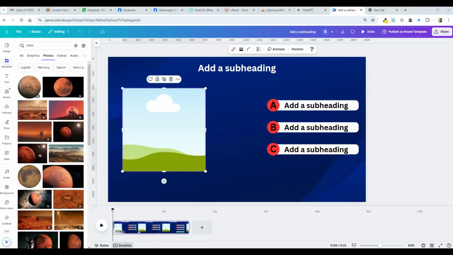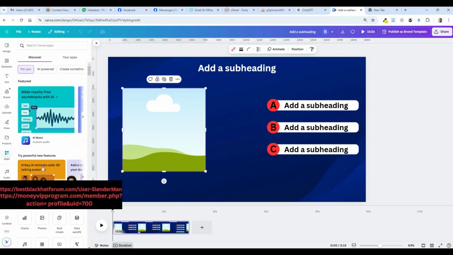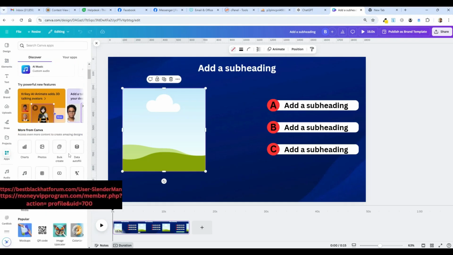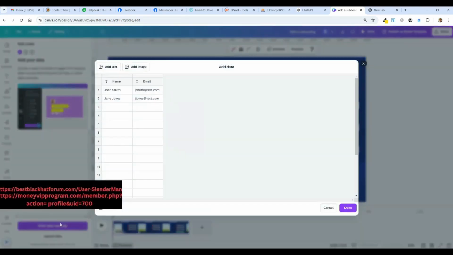Okay, I got all my pictures. I got more than 10, so I have a selection to use, and you'll see how those are used in a moment. I'm going to go now to do the bulk import, or they call it bulk create. So I have it here. If you don't see it right there, then go to apps, and it will be somewhere over here. Bulk create, there it is. And I want to enter data manually.